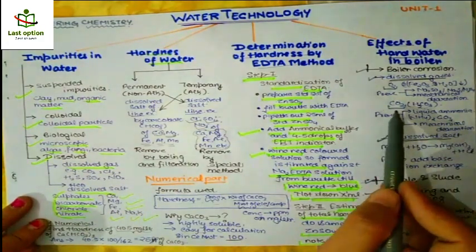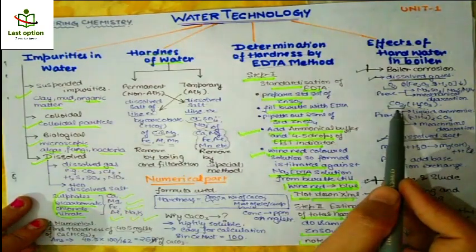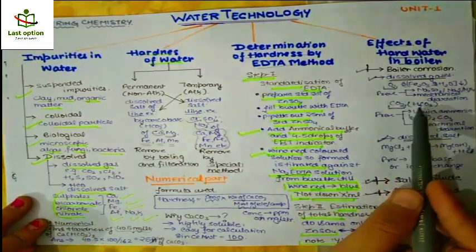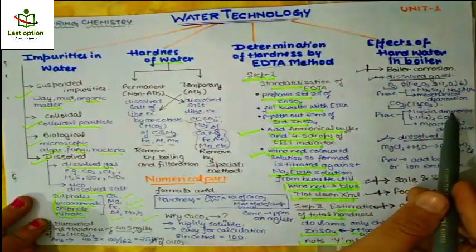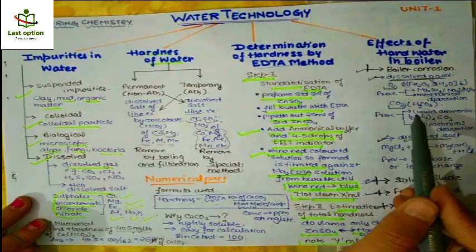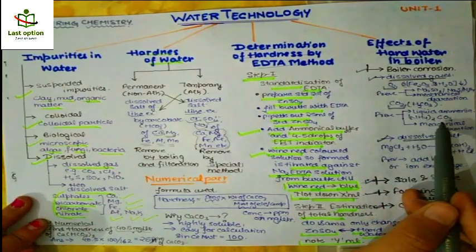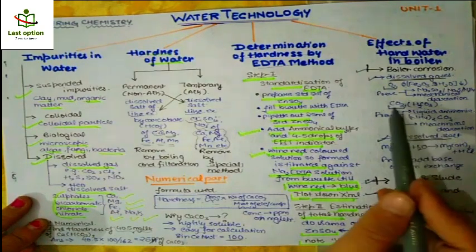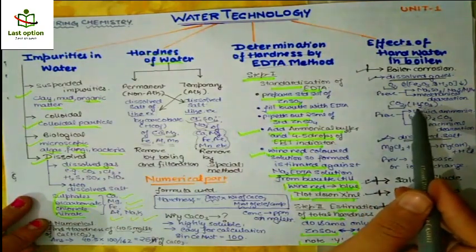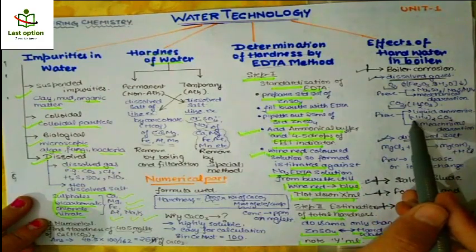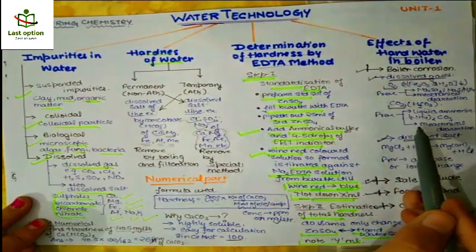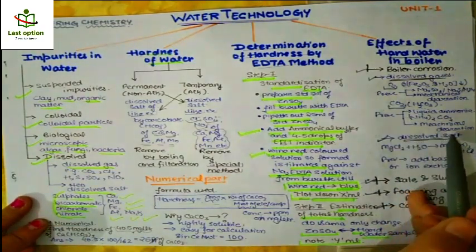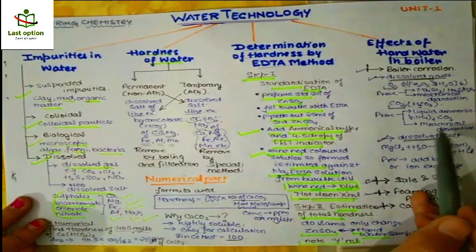How can we prevent the formation of CO2? First of all, why does CO2 cause boiler corrosion? Because of the formation of carbonic acid which corrodes the boiler. So the prevention is liquid ammonia. You can use liquid ammonia, which will form ammonium carbonate with CO2. It will not enable the CO2 to form H2CO3 acid, and forms ammonium carbonate before that. And the second method is mechanical deaeration. It's a whole process, so no need to learn that process, just remember the name.